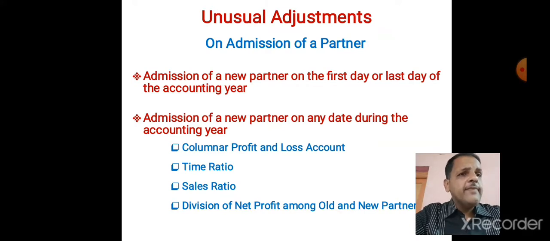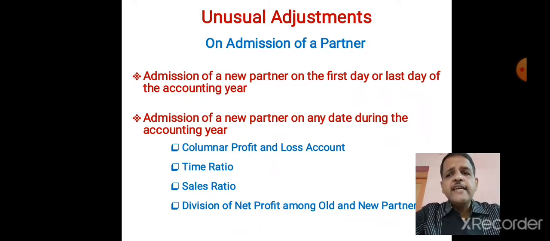Pre-entry period is 3 months. Post-entry period is 9 months. 3 is to 9. So 3 ones are 3, 3 threes are 9. So 1 is to 3 is our time ratio. And this time ratio is used for distributing our expenses in before entry and after entry period.